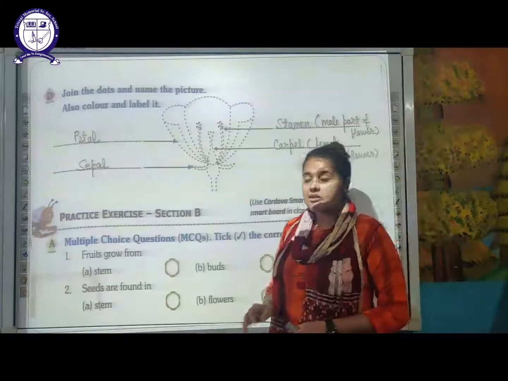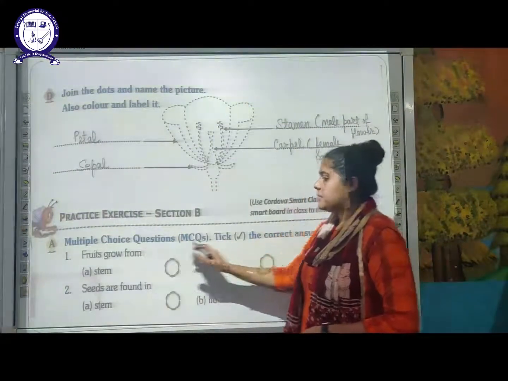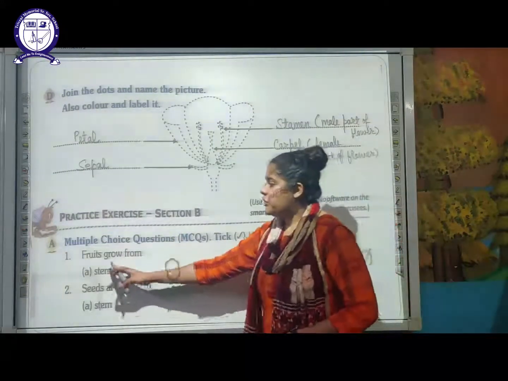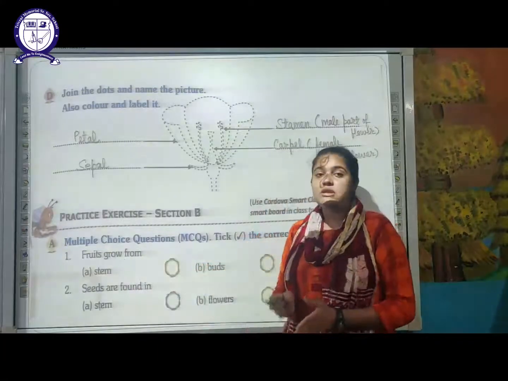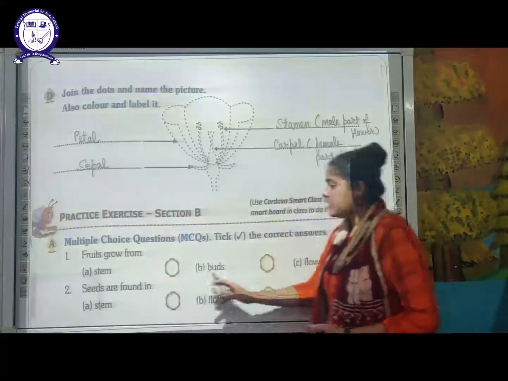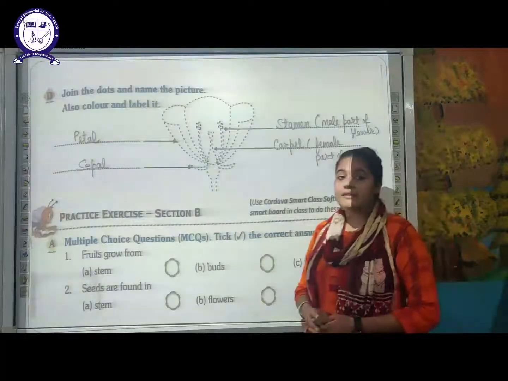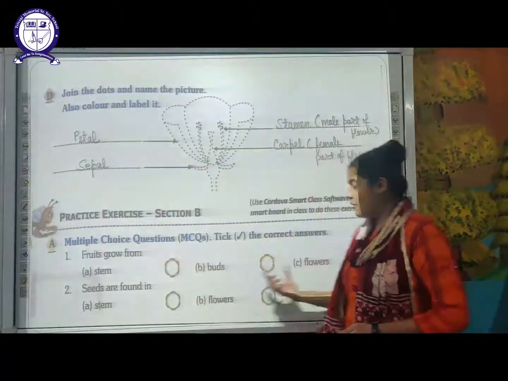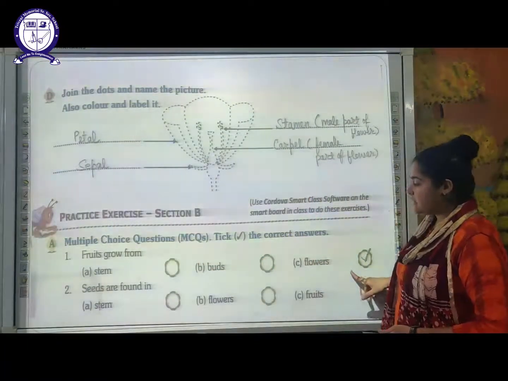Let's move on to section B of the exercise. The first multiple choice question here is, first of all, the fruits grow from. So fruits grow from which part? The stem part, the bud part or the flower part? As I told you, the fruits grow from the flower part. So the right answer is C option.